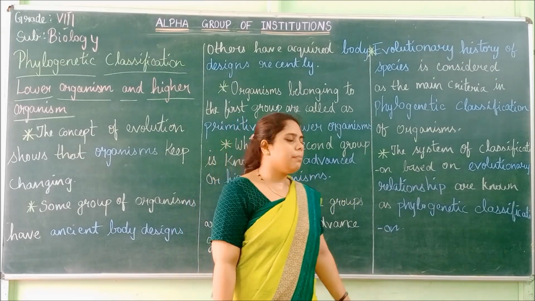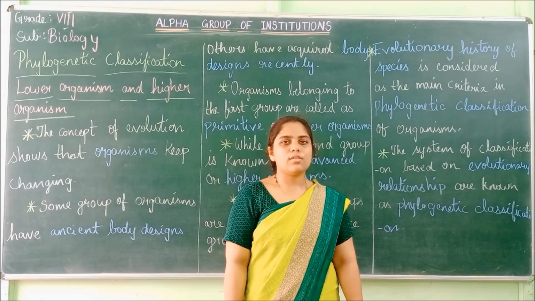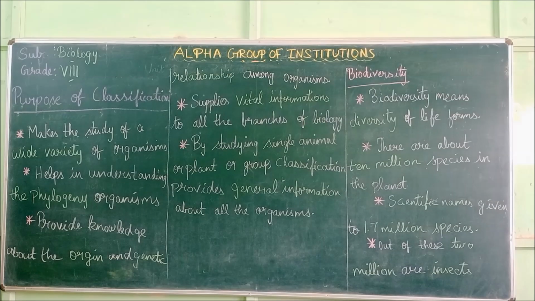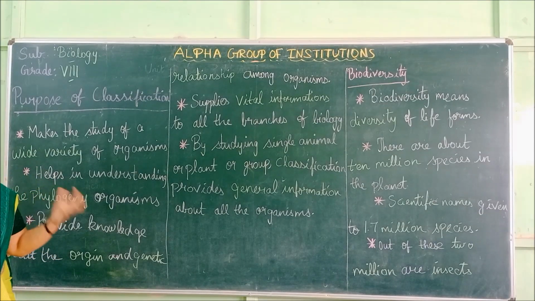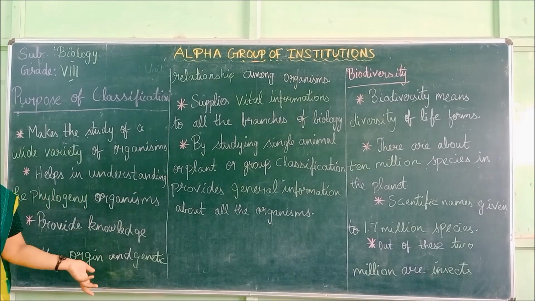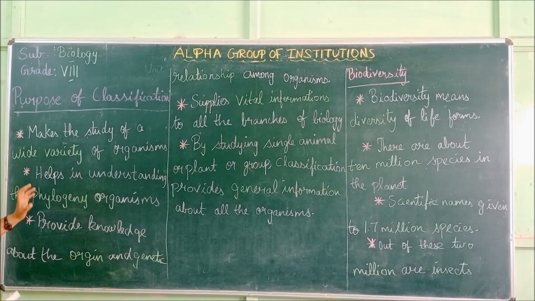So this is all about phylogenetic classification. We saw what classification is first, and the three types of classification: natural, artificial and phylogenetic. Now, third, we are going to see the purpose of classification. Why is classification made? What are the uses of classification? Why are so many types of classification there? That we are going to see now.